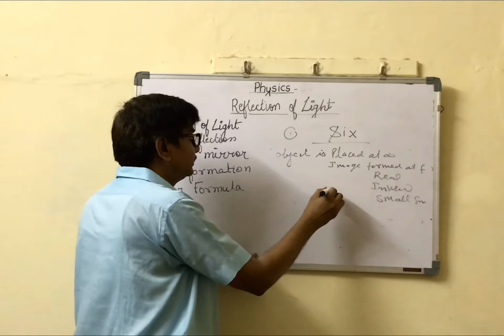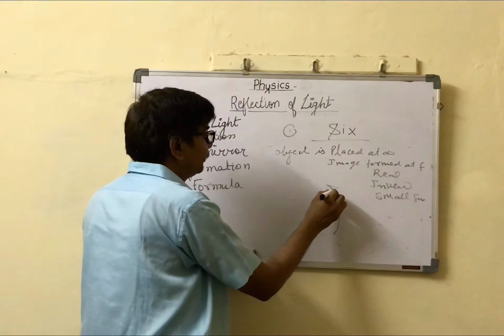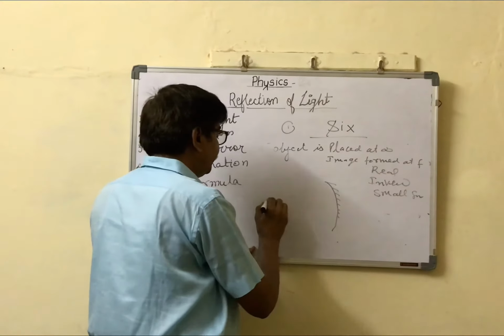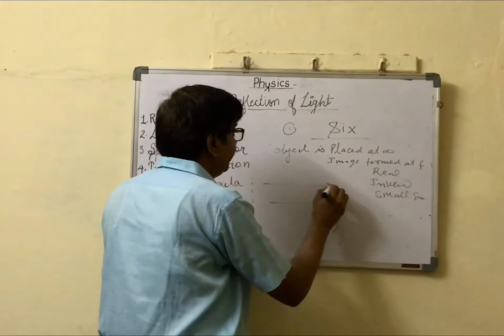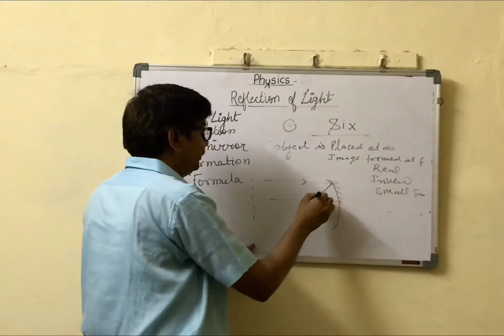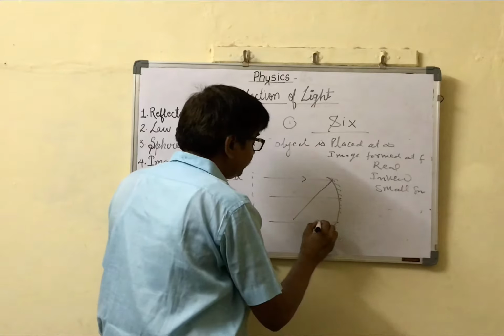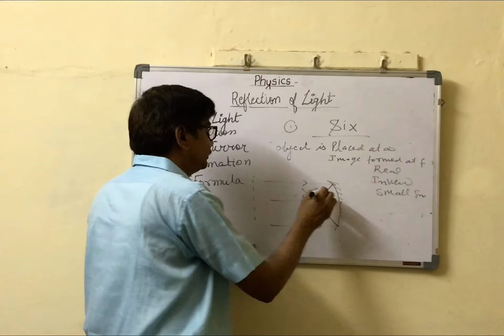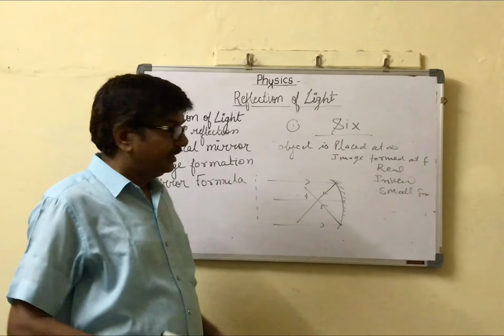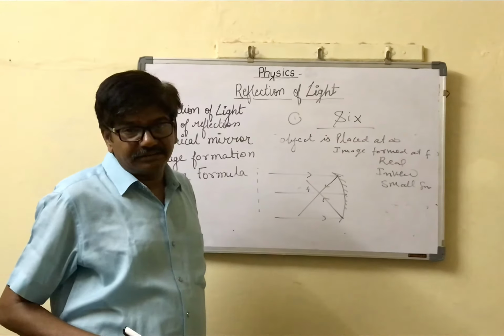Clear? The diagram is like this. Suppose this is the object, parallel rays, after reflection pass through focus, and the image is formed. So this is the second condition.